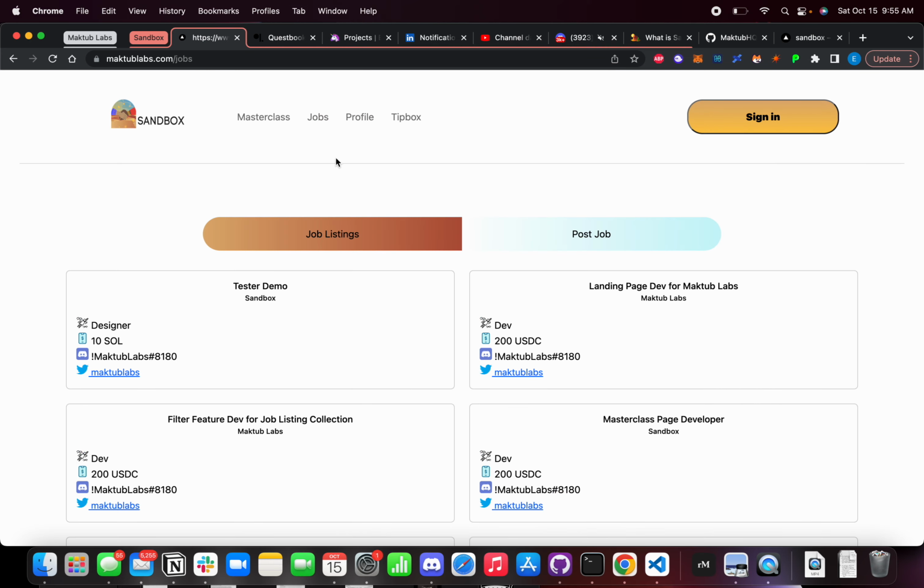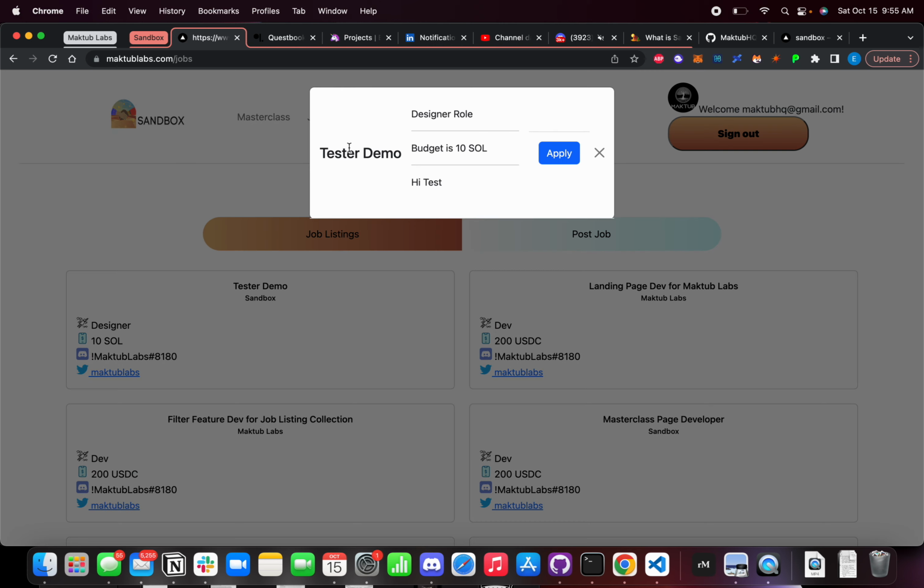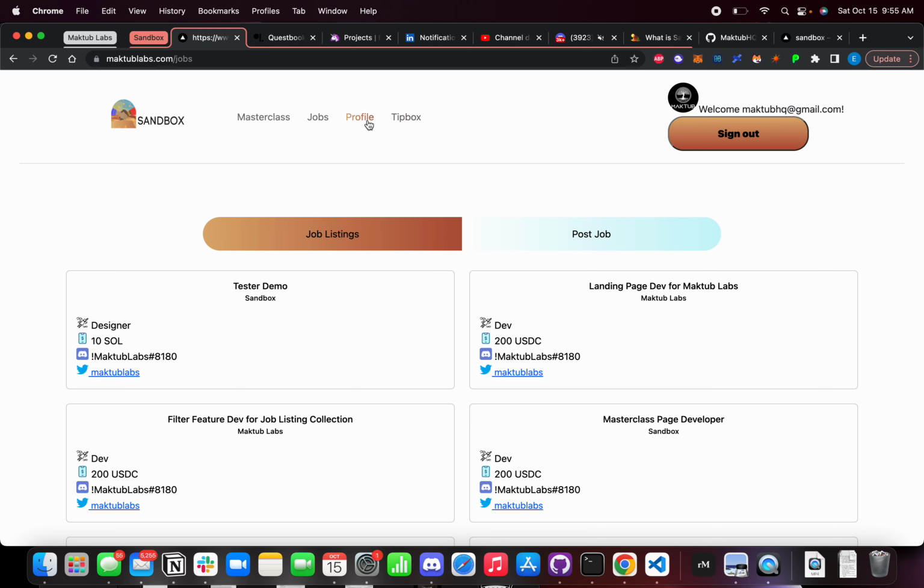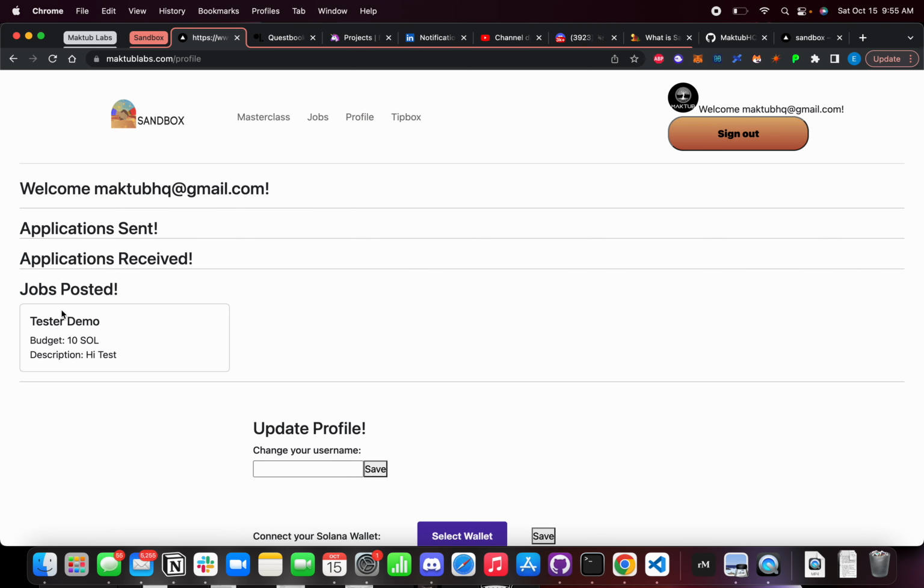Now let's go to jobs and see tester demo. There we go, right here. So that's tester demo right here. It's set up. So now we go to profile. We're going to see tester demo is in jobs posted. So boom, this is basically how we're functioning right now.